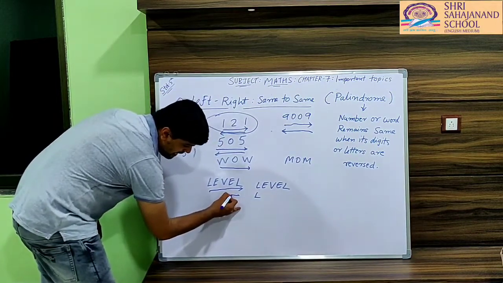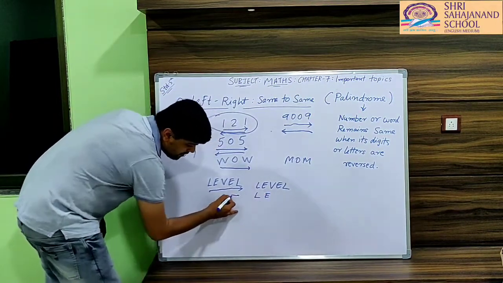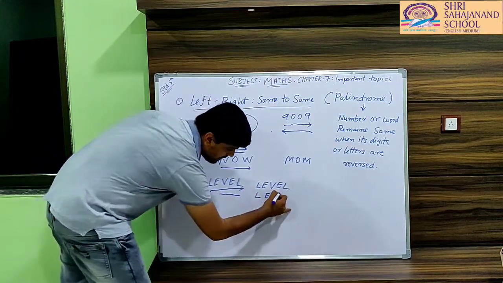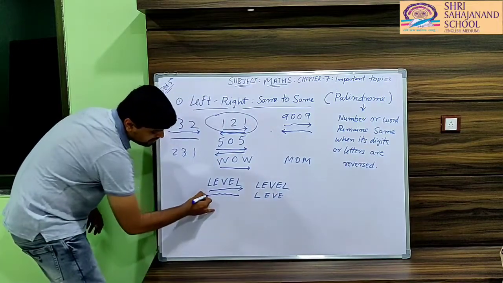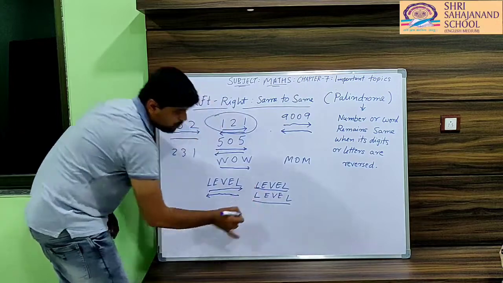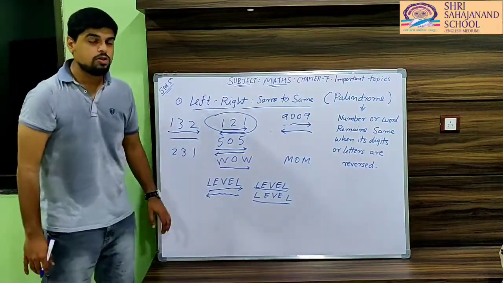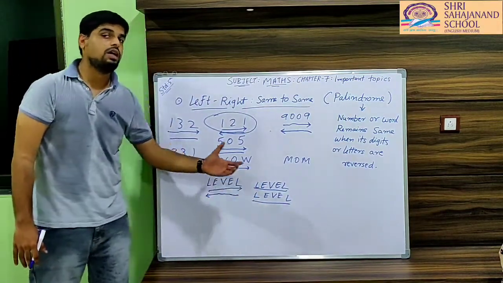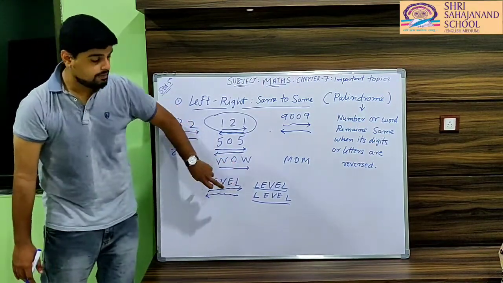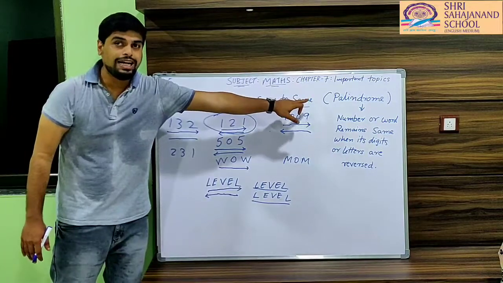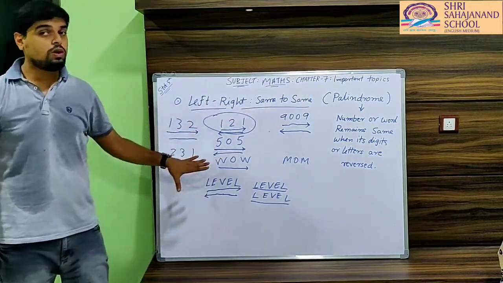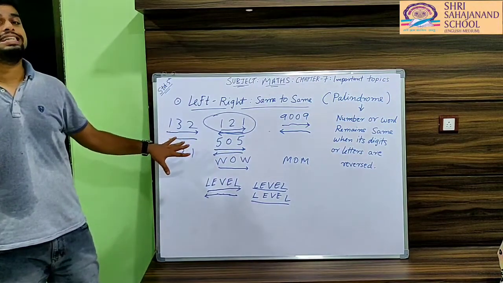L, then second E, then third V, then fourth again E, and the last is L. So both the words are the same. If I reverse the letters of the word, then also it remains the same. That is an example of palindrome or left to right, same to same. Based on this also you may have a question in your exam.